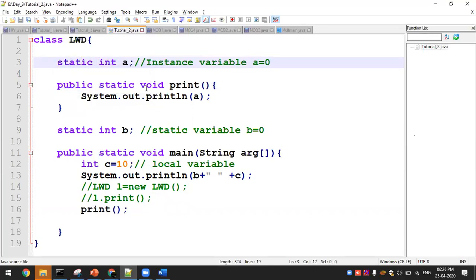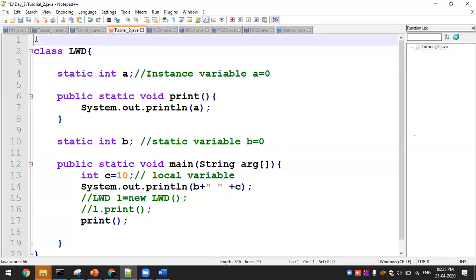In a non-static method, you can refer to both static and non-static variables inside it, but in the case of a static method, you are supposed to declare the outside variable as a static variable. If it is a local variable, there is no issue, whether static or non-static. If it is outside of the method, you have to use the static for a static method. Here there is no global variable. A global variable is nothing but a variable outside of the class, which is not allowed in Java, so we can't use this.